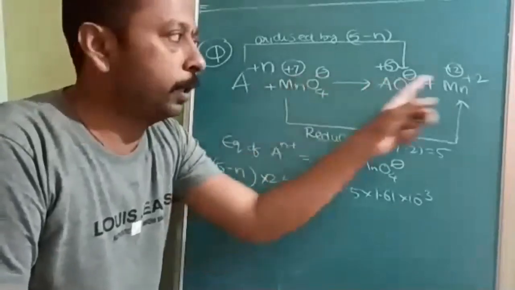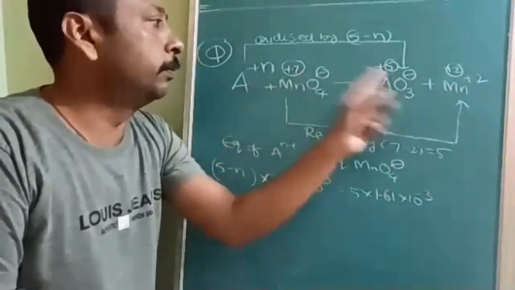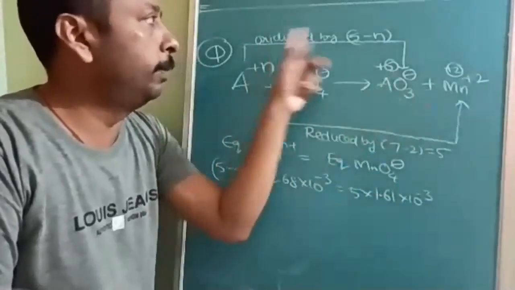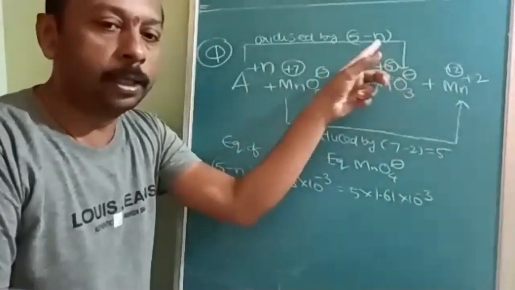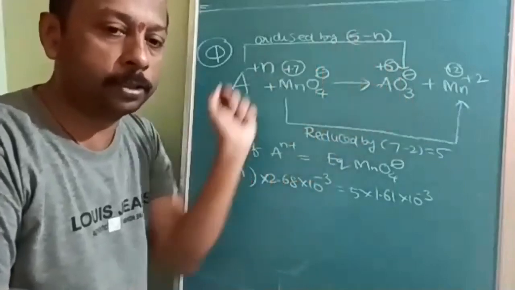Plus 7 to plus 2 changes by 5, and plus n to plus 5. So here it is decreased, therefore the other will obviously be increased. That's why I have written 5 minus n. Why is it increased? Is it understood?